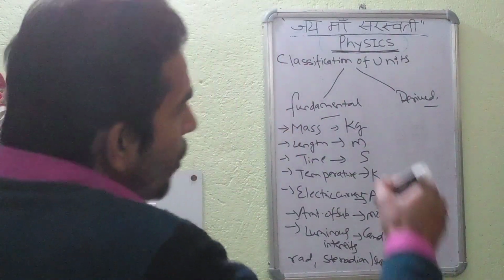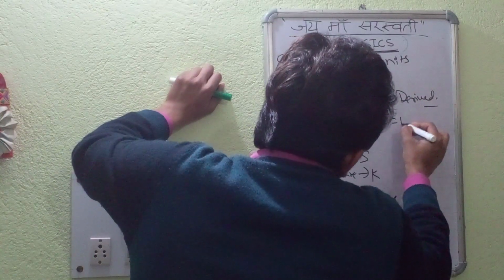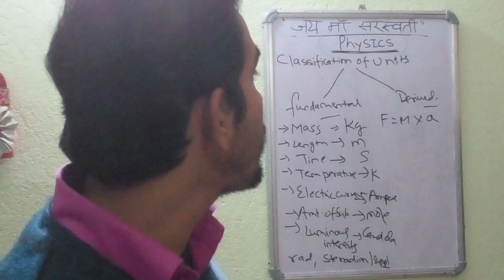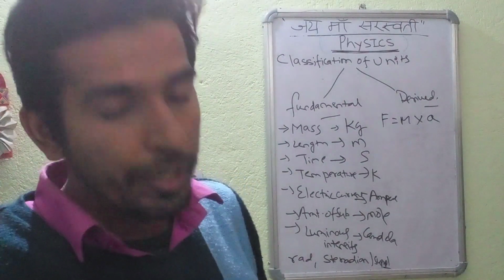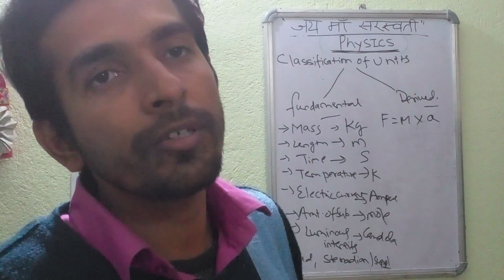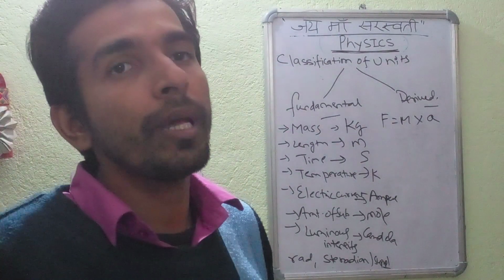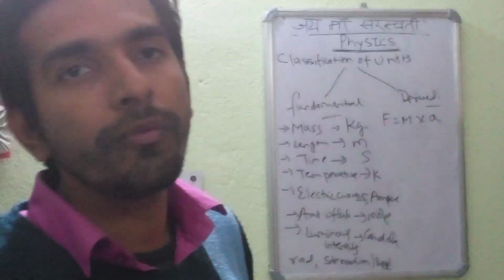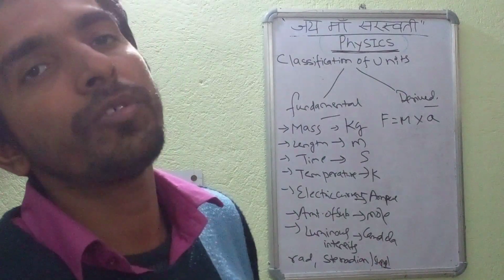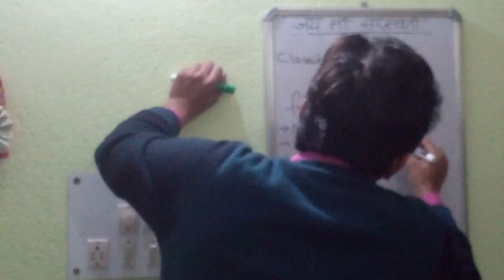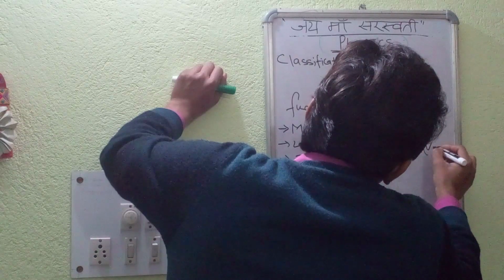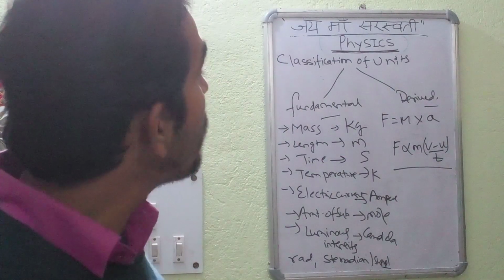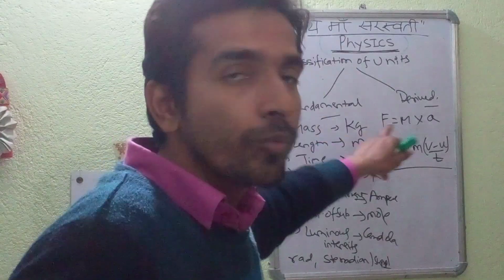Suppose we are taking the example of force. Force is equal to mass into acceleration. As per Newton's second law of motion, the rate of change of linear momentum is directly proportional to the force applied, and this effect will be in the direction of force applied only. In which direction we are applying the force, in that direction only there will be the rate of change of momentum. Force is directly proportional to m(v minus u)/t. It is force equal to ma. Now we have got this quantity, force.